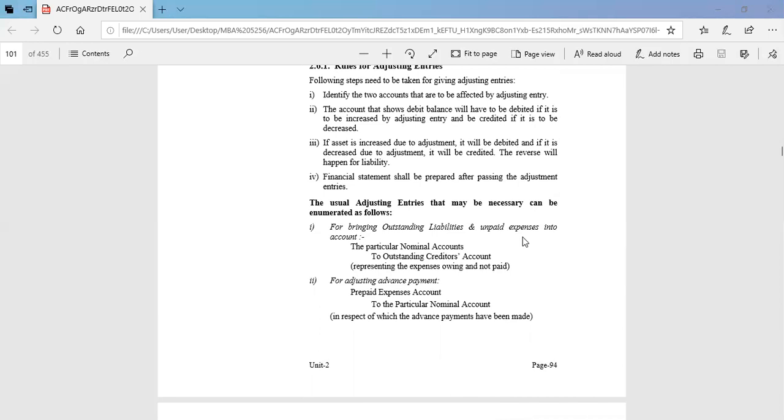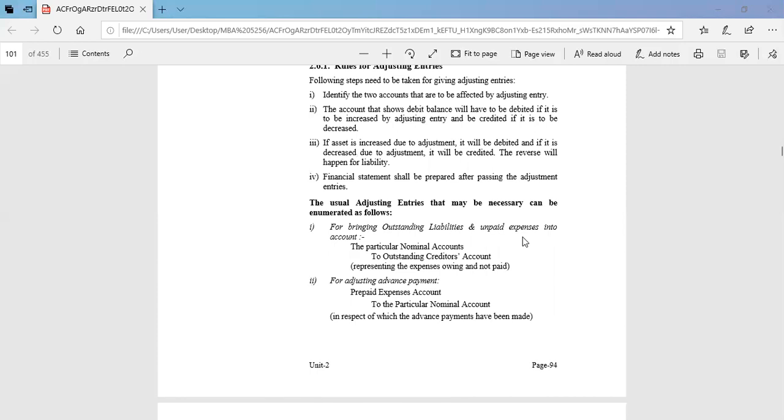First of all, we said that adjusting entries means entries which we did not record in the specific time period, and after the end of the period, we record them. So after the end of the period, we find out what the outstanding liabilities are, what the unpaid expenses are, what the unpaid advance income is, what the unpaid income is, or which income we did not recognize in the time period, and also for adjusting advance payment. Obviously we sometimes pay advances to customers and stakeholders. All of those are adjusting entries.